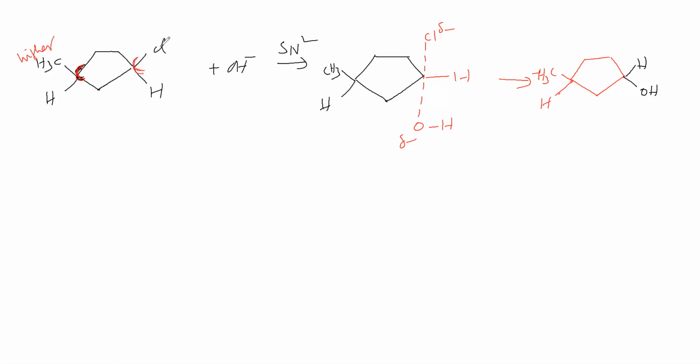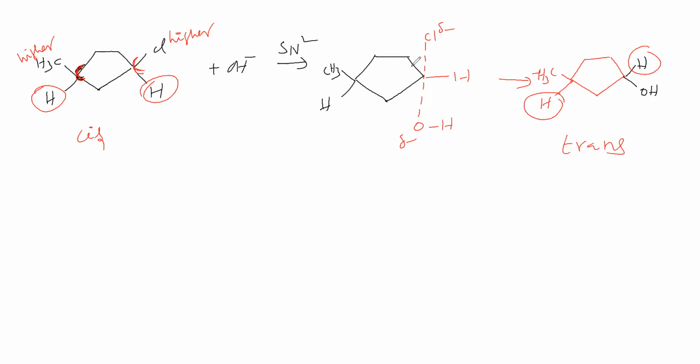For this carbon the higher priority group is Cl. Higher priority groups are on the same side, therefore it is cis isomer. Here hydrogen, opposite side, therefore trans isomer. So cis isomer is converted into trans isomer in this SN2 reaction.